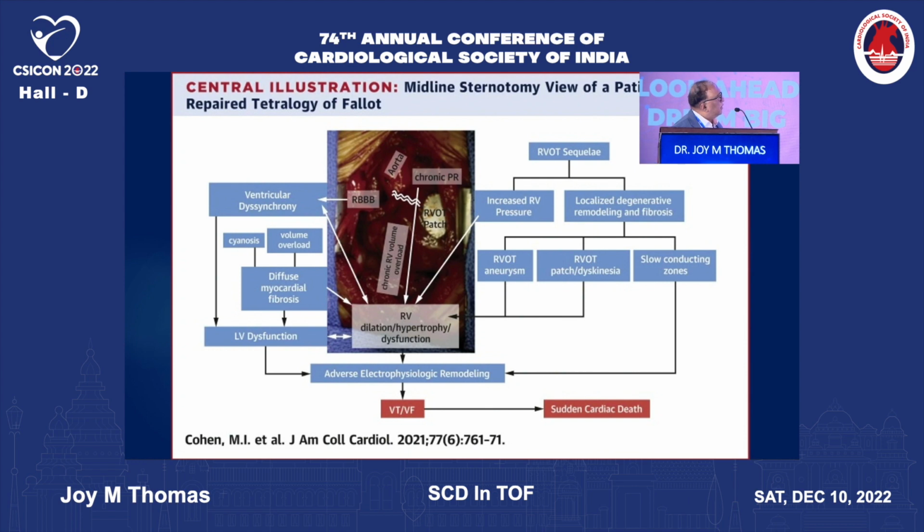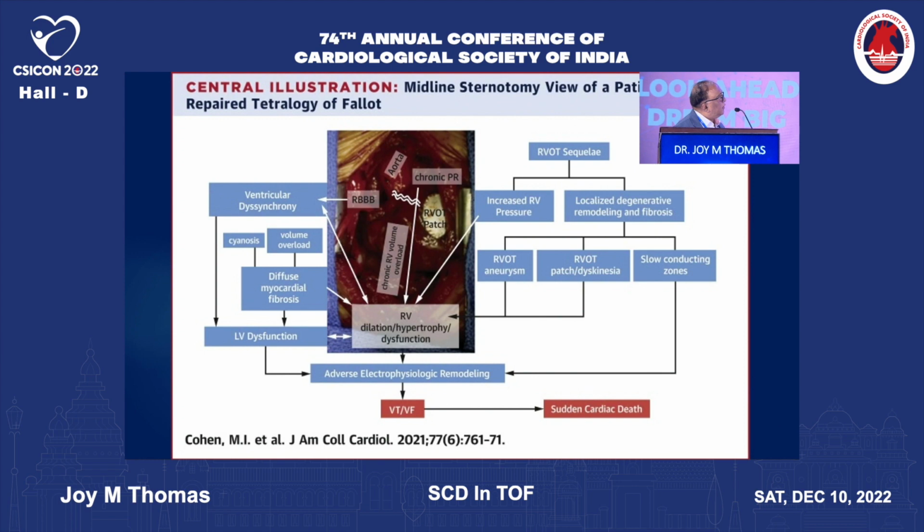surgical result, this is a midline sternotomy view of a patient with repaired tetralogy of Fallot. This is the RVOT patch. What happens when there is an RVOT patch in these patients is there is chronic right ventricular volume overload because of the pulmonary regurgitation, and this causes RV dilatation, hypertrophy, and dysfunction. And there is right bundle branch block in these patients, which induces ventricular dyssynchrony, and that can contribute to LV dysfunction along with cyanosis and volume overload, which contributes to diffuse myocardial fibrosis.